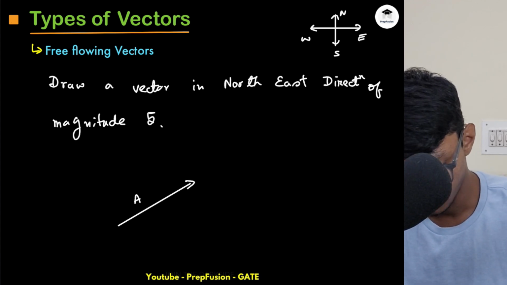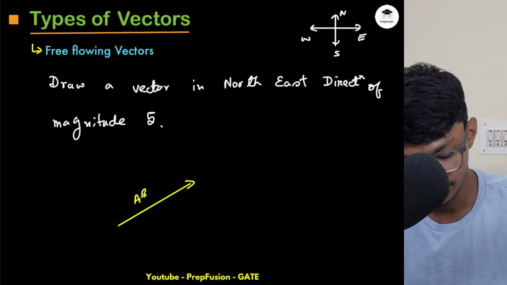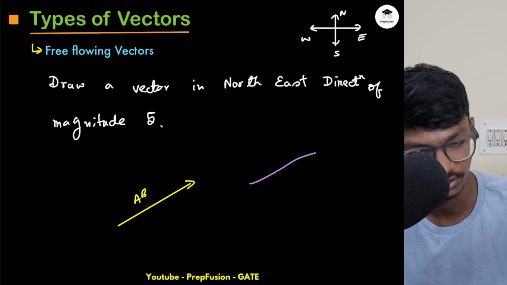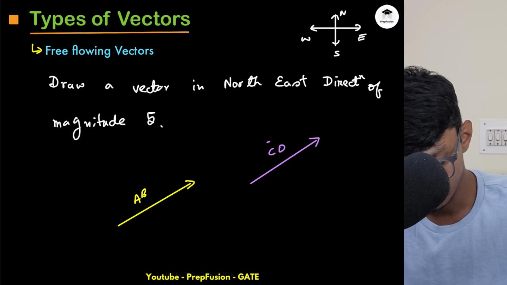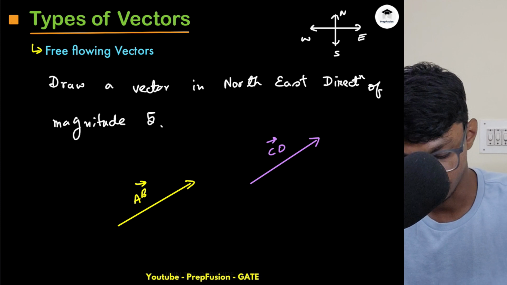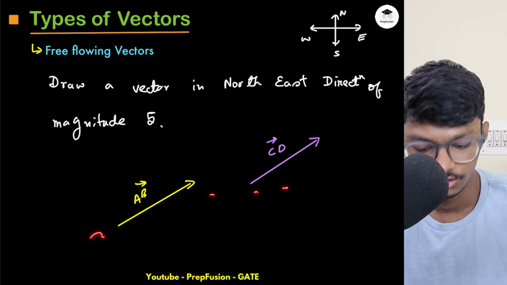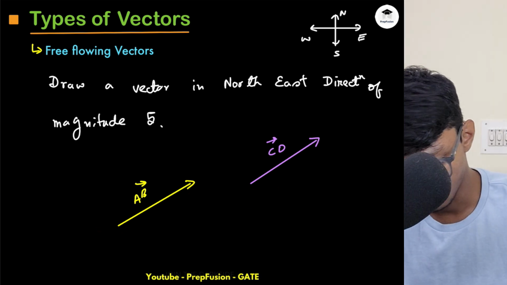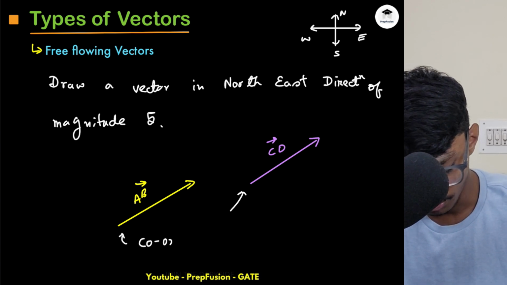Now, the impressive thing is that I have drawn this vector right here. Someone else might also draw the same vector from here, and from here someone else might draw, and they will also be correct, and this guy will also be correct. What is the concept? I can draw this vector anywhere, right? Here coordinates are not written, so the start point and end point are not given.